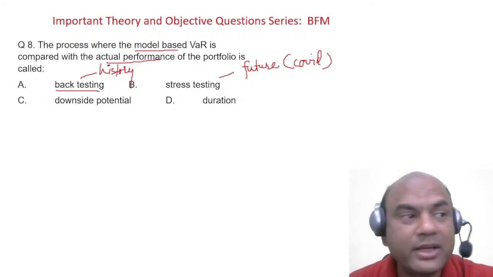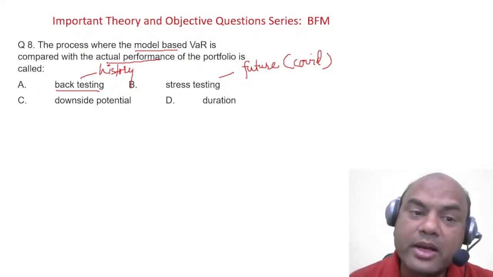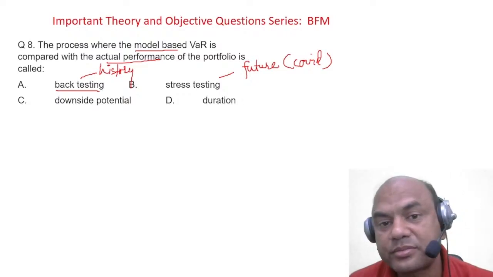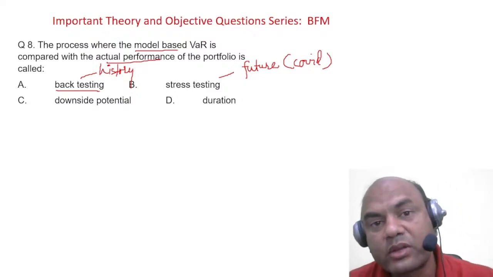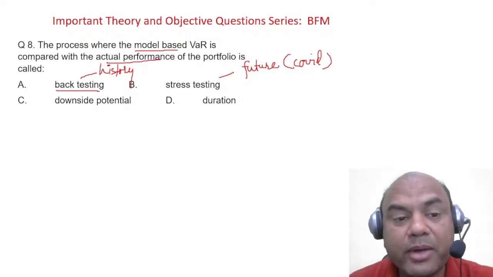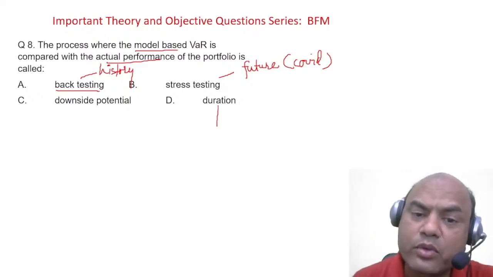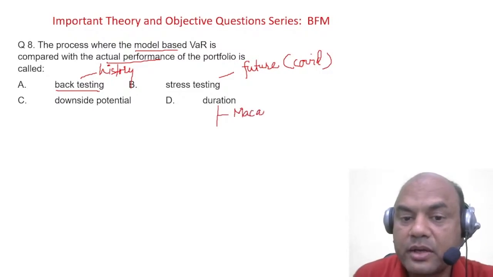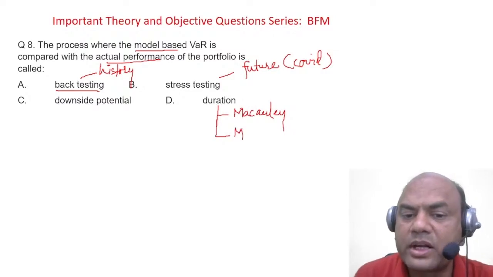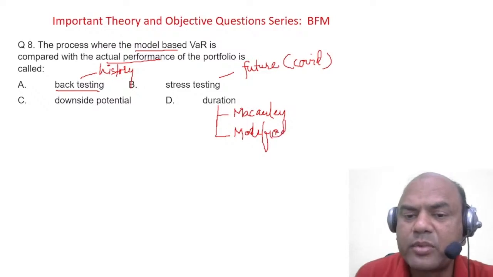So stress testing is the criteria which says what has not happened in history might happen in future. Downside potential means what can go down, what can bring my overall portfolio value down. And the last one is duration. Duration is of two types. One is Macaulay, and the second one is modified. This you have already done in your JIB also, in your ABM also. I won't be focusing more on this.